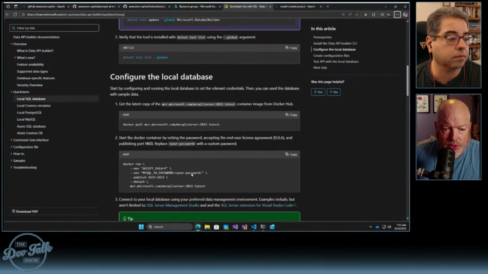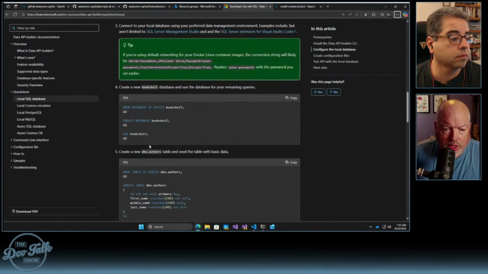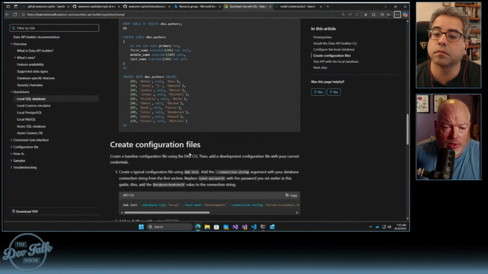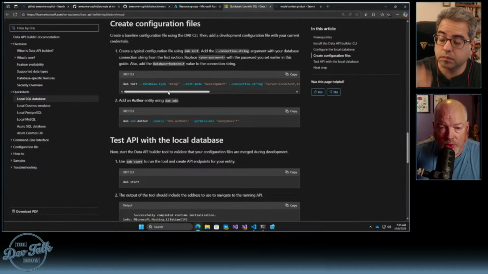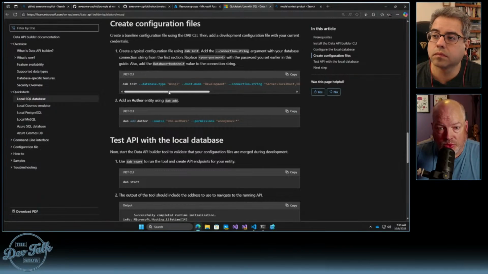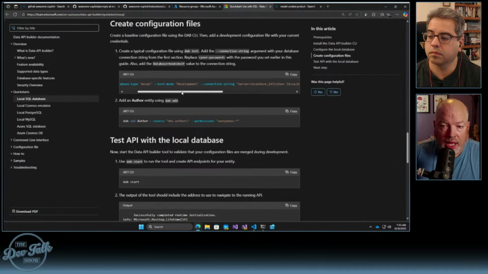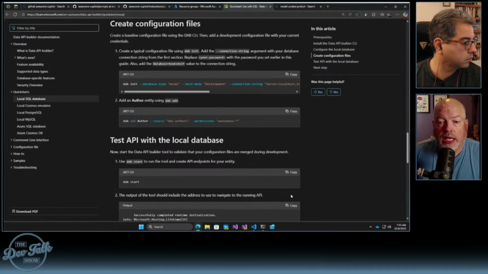So we do init. You can do this in a container as well, but no, that's the database container. So the init requires some configuration information, at least these three things: database type, which in our case will be MS SQL, host mode, which will start with development but move up to production, and then the actual connection string.